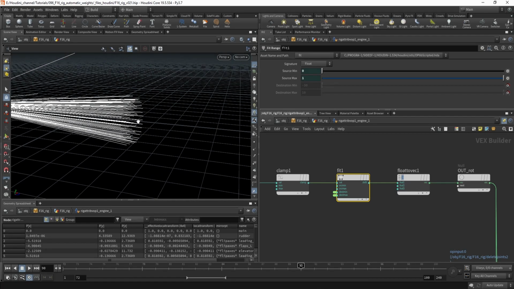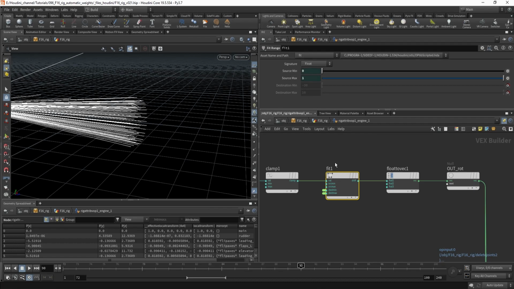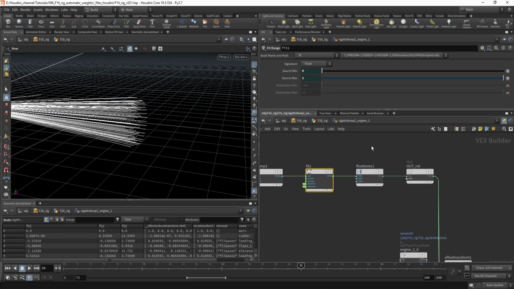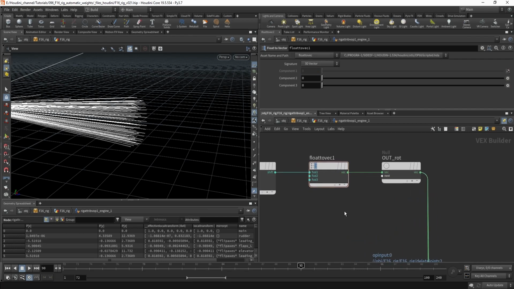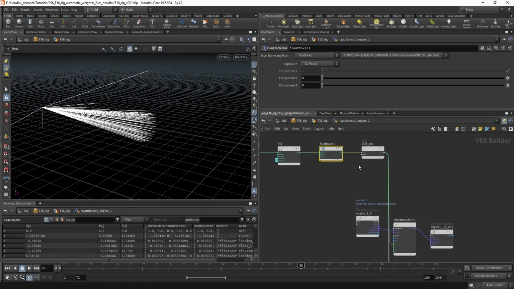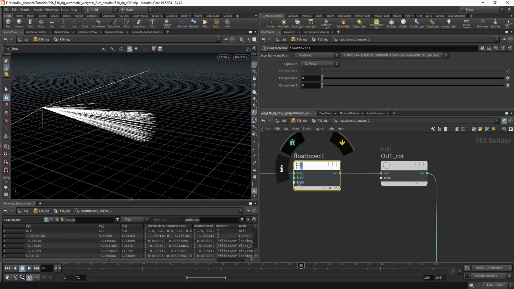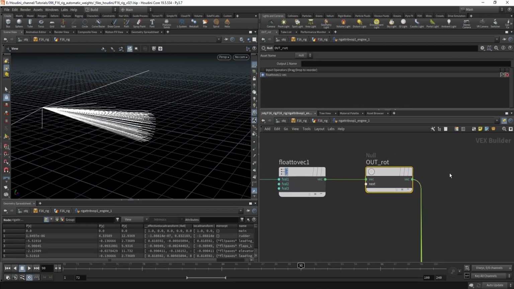Okay, and we're just fitting the range from 0 to 1, just to be sure we're working in that range. And now we're creating a vector from it, which will be used for the rotation. Because rotation is in 3 axes, we are creating a vector, so 3 values, and I'm using a null just to keep it tidy.